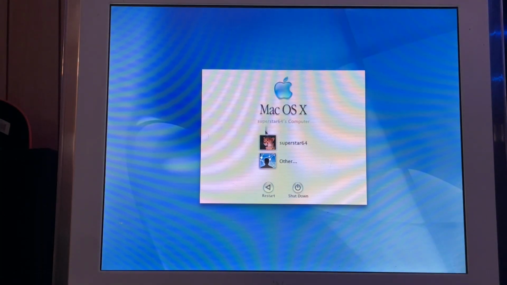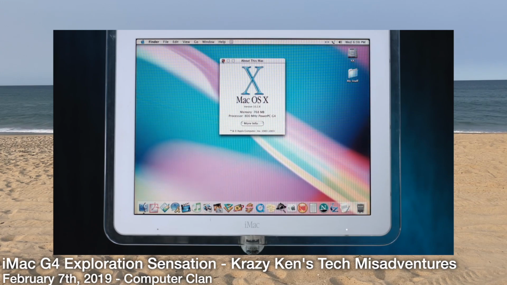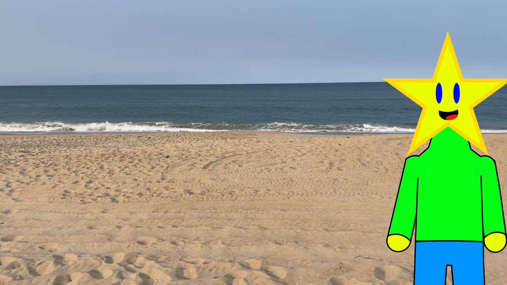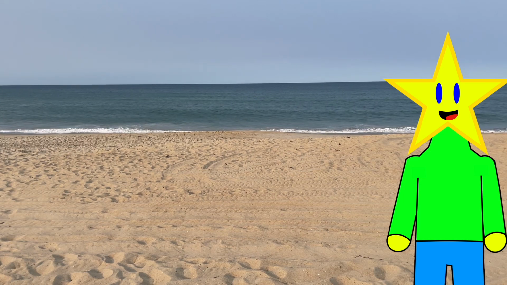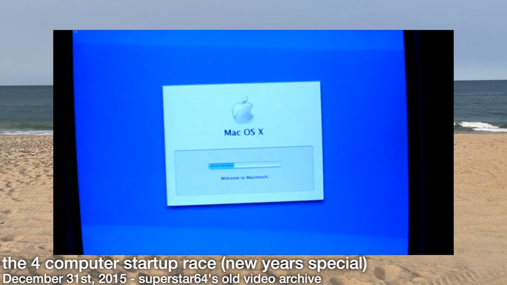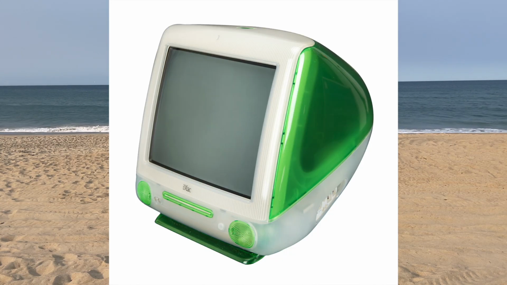Within 6 months of release, it was succeeded by macOS 10 Puma, and in 2002, that system was succeeded by macOS 10 Jaguar. I started collecting vintage computers around the same time I started my first ever YouTube channel, but until around 2017 or so, the oldest macOS I ever got to use was Panther on my iMac G3, and later on my PowerBook G4. And only one of those systems can even run Cheetah.